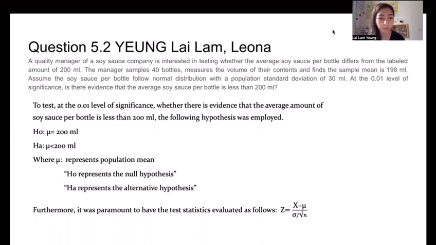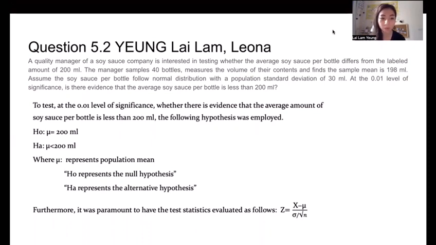The following hypotheses were employed: H0, mu equals 200 ml, and H1, mu is less than 200 ml, the alternative hypothesis, where mu represents the population mean, H0 represents the null hypothesis, and HA represents the alternative hypothesis.